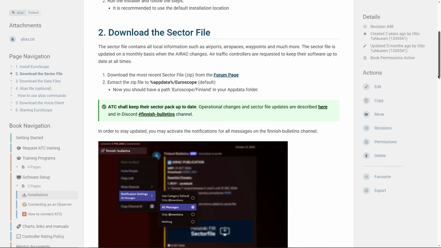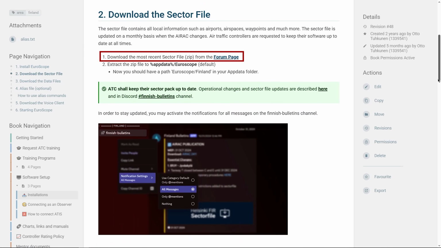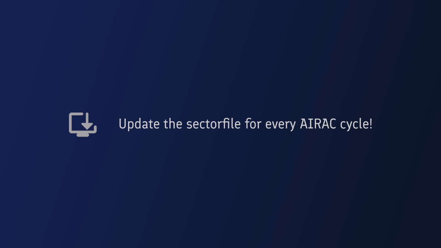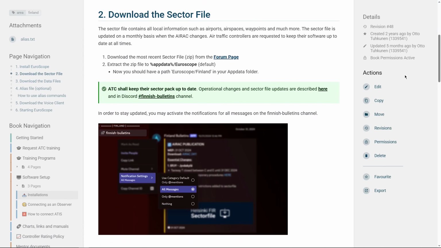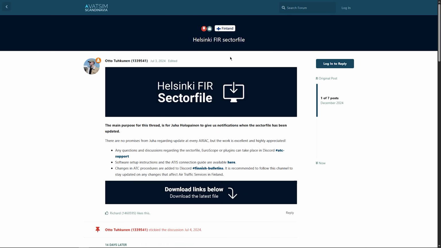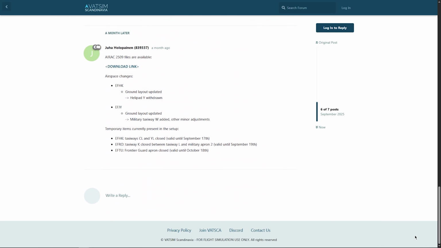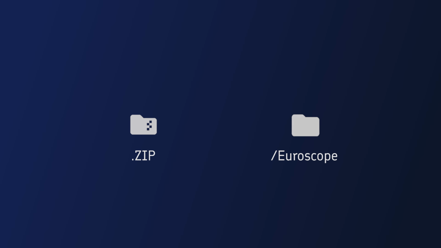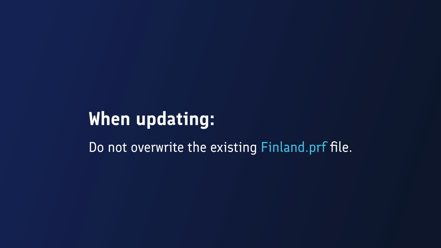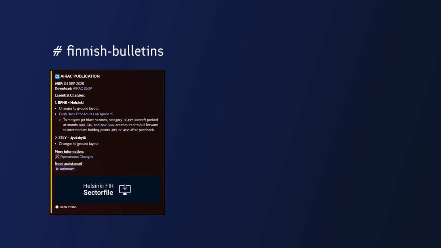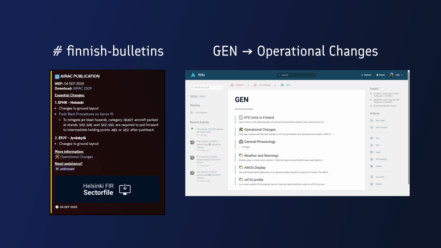Next, download the sector file. This file contains all local information, such as airports, airspaces, waypoints, and more. The sector file is updated every month with the new AIRAC cycle. As an air traffic controller, you should always keep your software up to date. You'll find the latest sector file attached to the newest message on the forum. Download it and extract it to the default installation location. When updating an existing sector file, be careful not to overwrite the PRF file. Updates are also announced in the Discord Finnish Bulletins channel and in the General Information book.